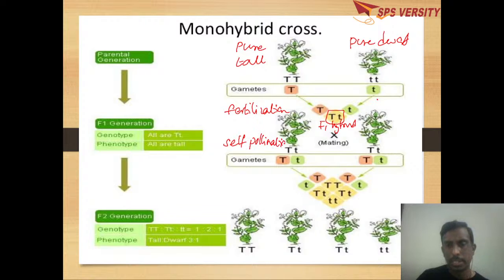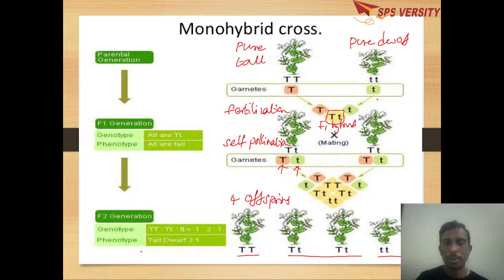When self-pollination is done, both the parents are heterozygous tall. Then we will get 2 types of gametes, one with capital T, one with small t. When they are crossed, we will get 4 offspring. In total we get 4 offspring in the F2 generation. In this, one is pure tall, 2 are heterozygous tall, and one is homozygous dwarf.